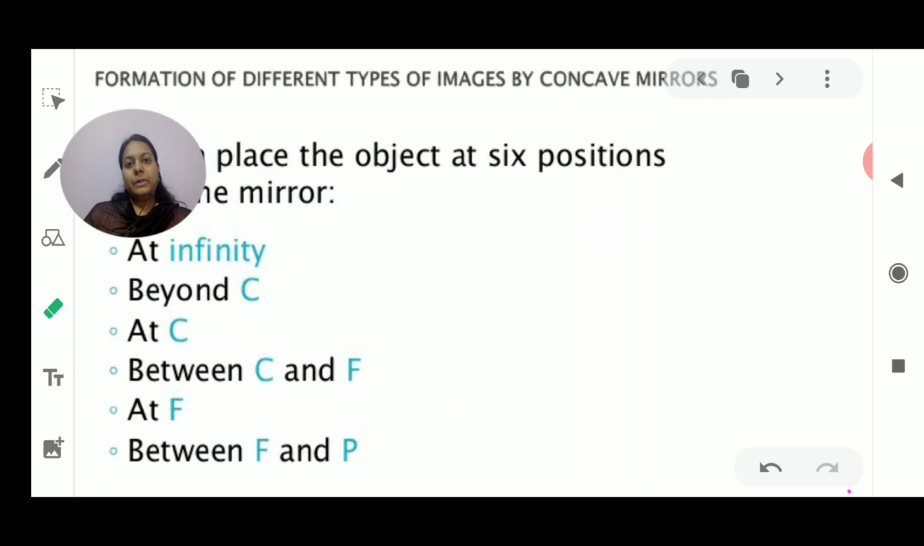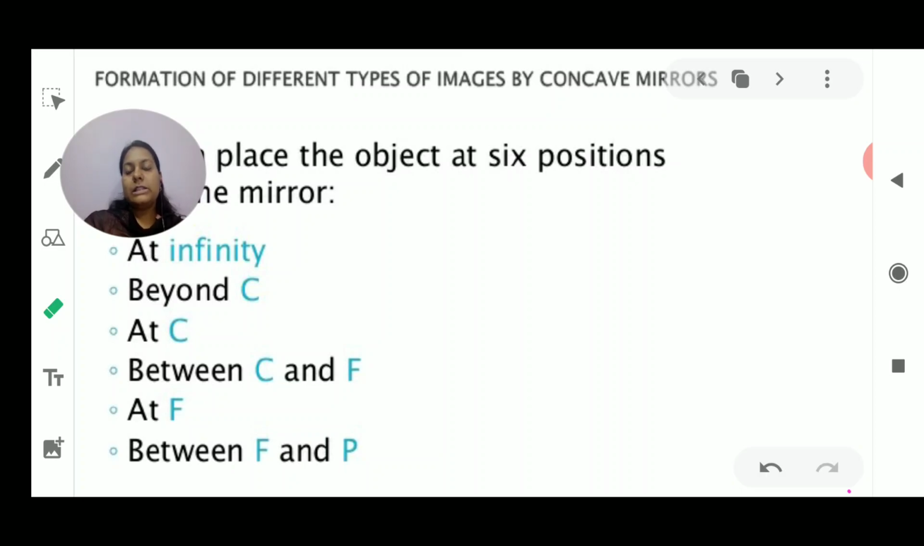So the object could be placed, as you can see on the screen, at various positions, and the image will be formed accordingly. So we discussed the laws related to these concave mirrors. The first rule of ray diagrams says that whenever a ray of light is parallel to the principal axis, it always passes through the focus after reflection.